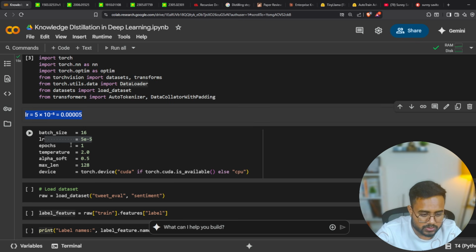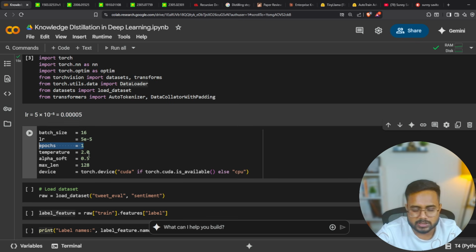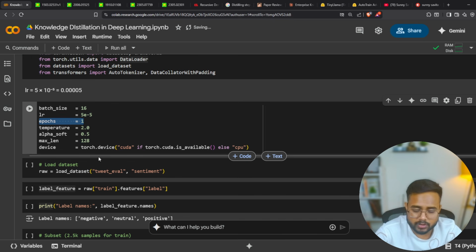Then we have an epoch. So one epoch only. It is just a testing, so I'm just going to execute one epoch. But if you are running it in real time, then you can run it for as many epochs as you want. So it is just a hyperparameter.